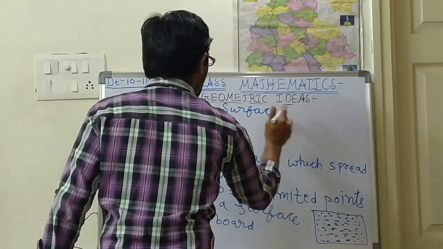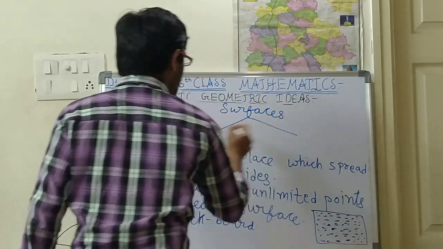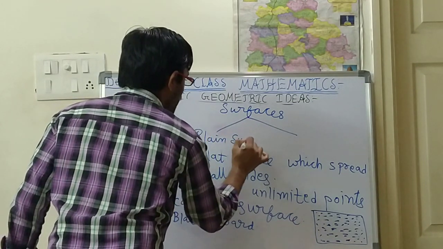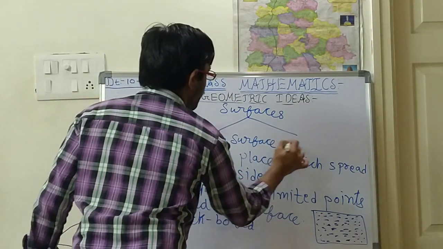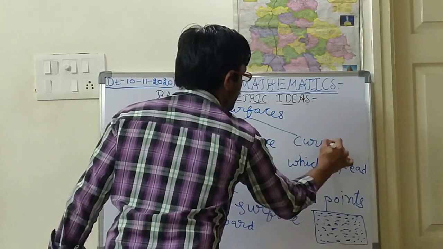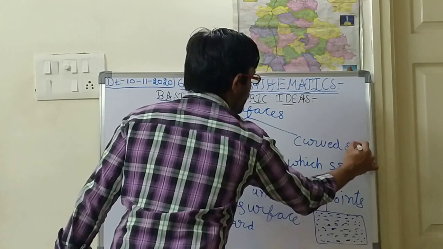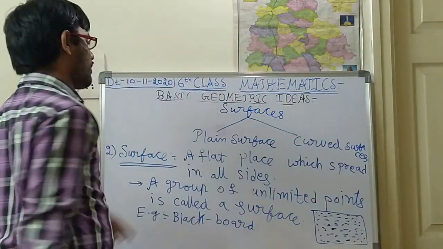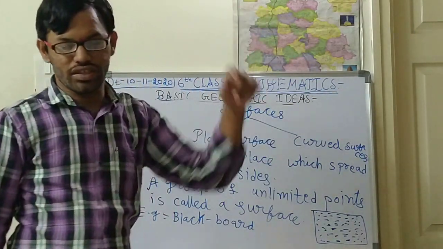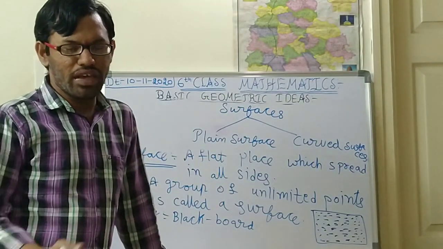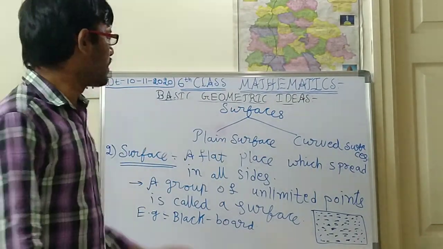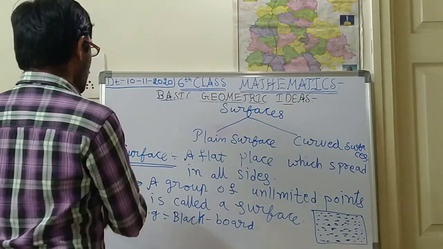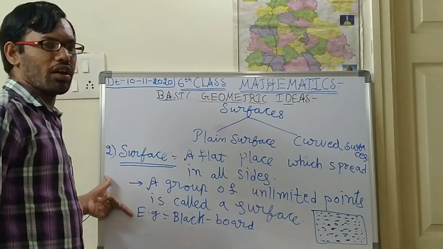Surfaces, 2 types are there. Like this you mention plane surface, PLAIN, plane surface, and next curved surfaces. Plane surfaces and curved surfaces will be there. So what are plane surfaces and what are curved surfaces? Plane surface means, for example, this blackboard only. The example is blackboard. I think you have noted this one.